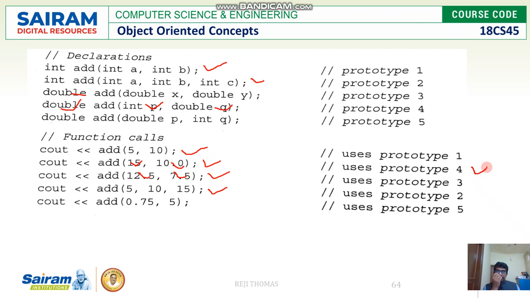Look at this. And for the last one, we should call a function which takes the first value as double and the second as integer. Whether this is double and this is integer. And for this, we are going to use this function call. If you look at everything, all the functions have the same name, but different signatures.